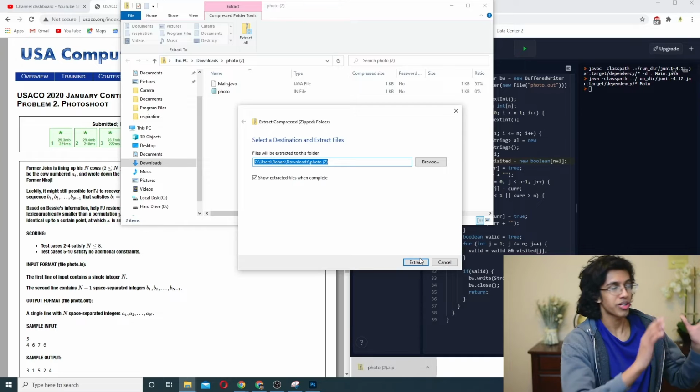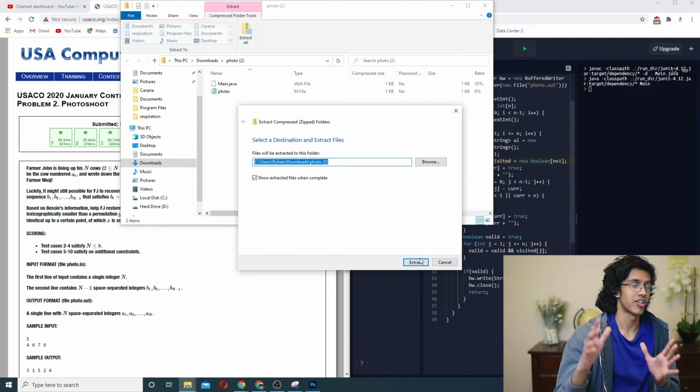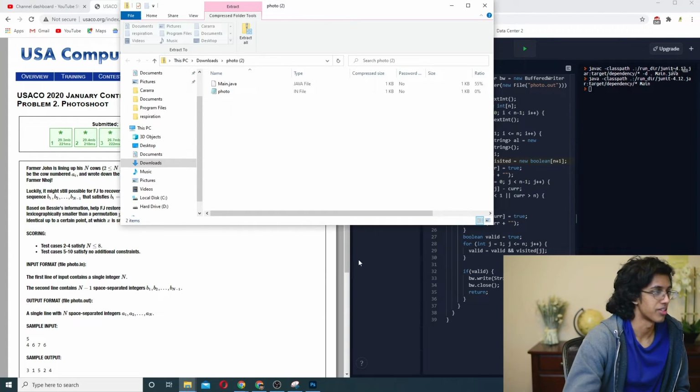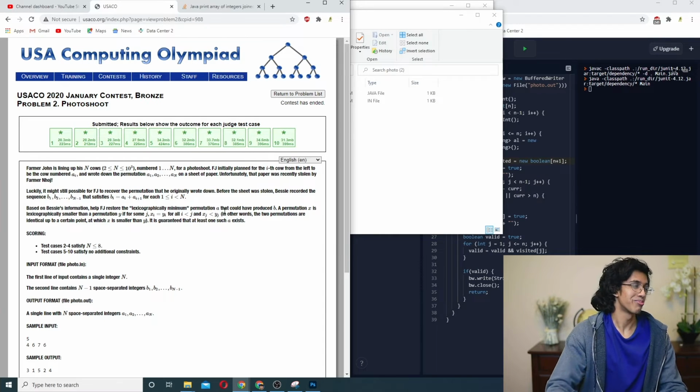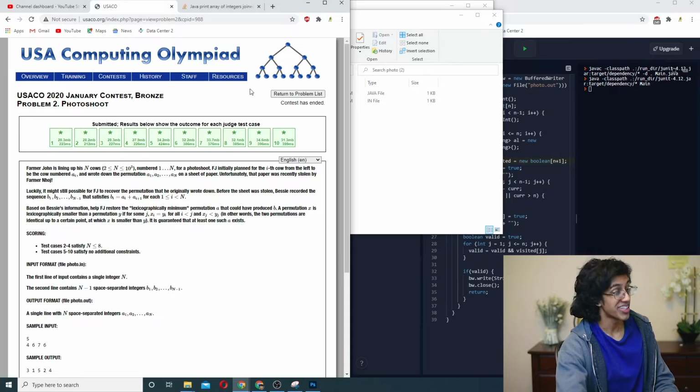Alright. I like how it's perfectly split between the stuff that worked and the stuff that doesn't work. That must be a coincidence, right? No way. This is so sad. Why did it take me 3 tries to do a bronze problem? God dang it. Don't worry, we did it though. That's what matters.